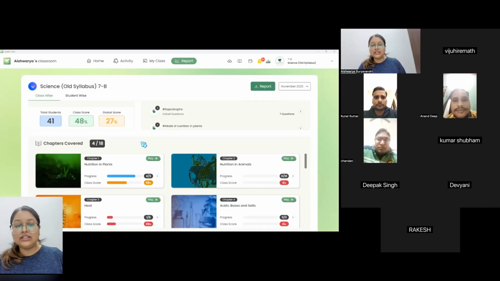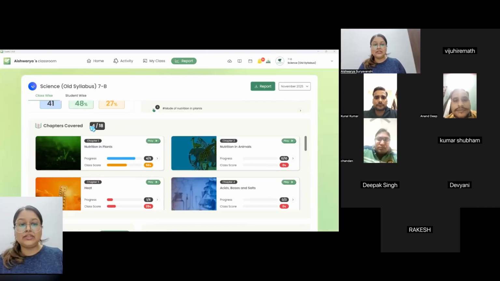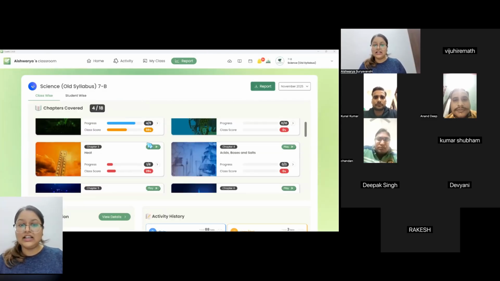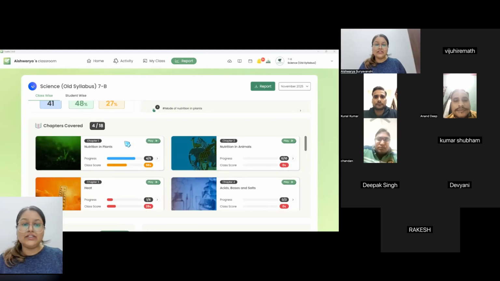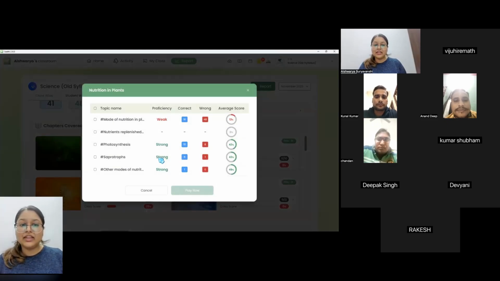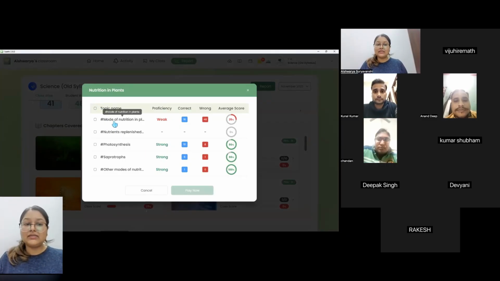Now, if I go towards a little bit at the bottom of the page, you can see it shows me chapter covered section. What is this? So you will be able to see all the chapters within the textbook, and if I open any chapter, I can see the progress. So first is this proficiency, that means these are the different topics: mode of nutrition, nutrition replenished in soil, photosynthesis. All of these are the different topics within nutrition in plants chapter. Out of that, these are the strong topic.